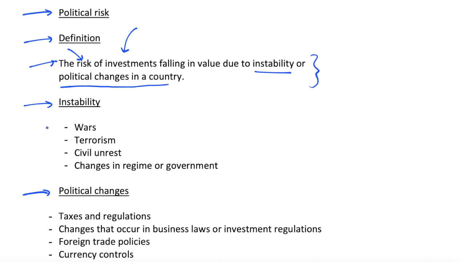So what do we mean when we say instability within an economy or instability that is related to an asset? Well, we could see wars. For example, we've seen conflicts in the Middle East where assets may be seized or destroyed during a conflict, and this will obviously make them worthless, so the underlying value that we see on, say, a stock market will be negatively affected.